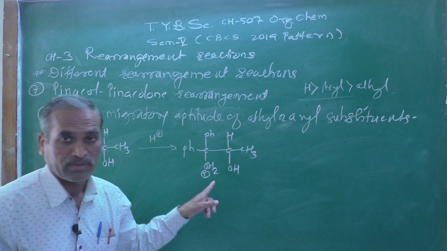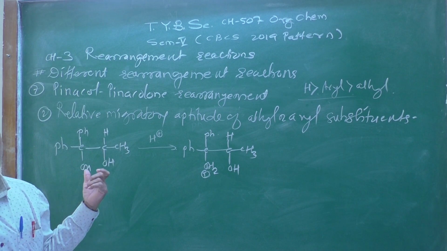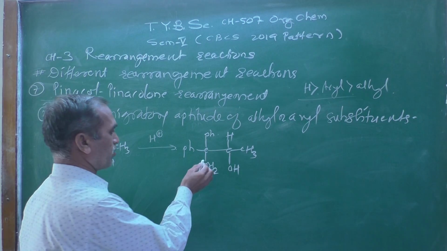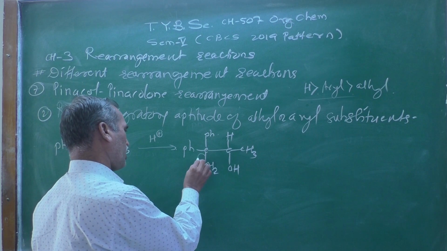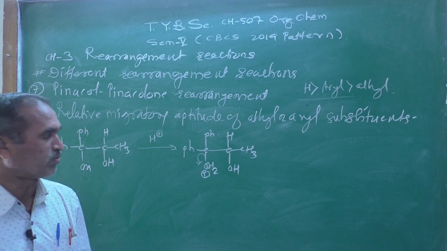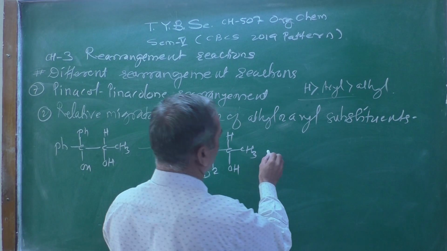And that hydroxyl group is a bad leaving group, when it is converted into a water molecule, just like protonated oxonium ion, that OH2 becomes a good leaving group, and it can depart easily.